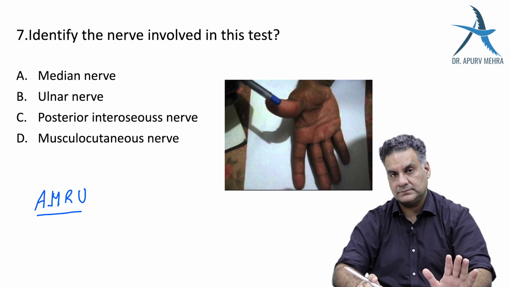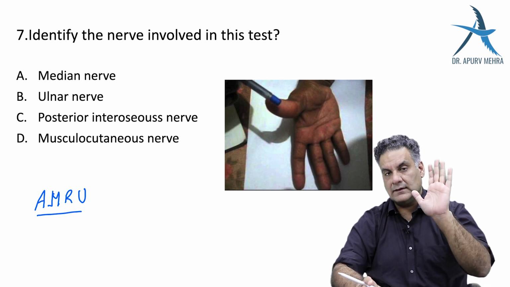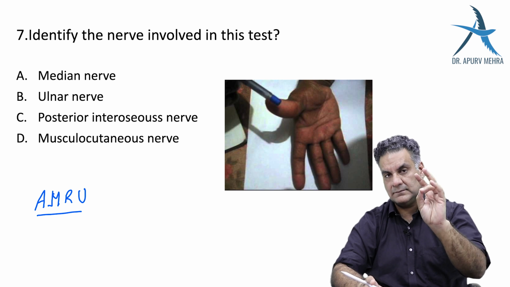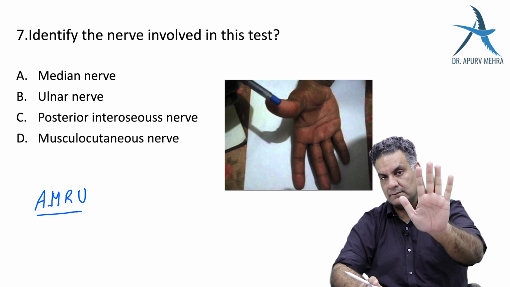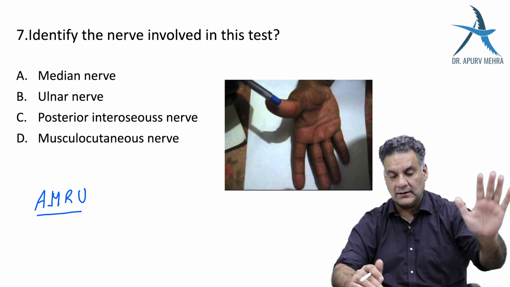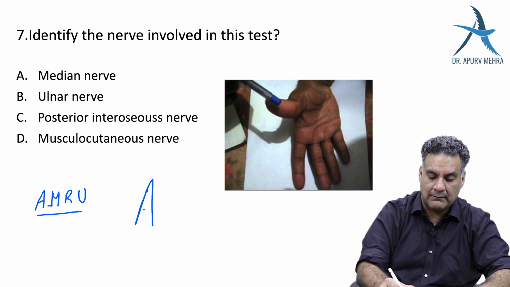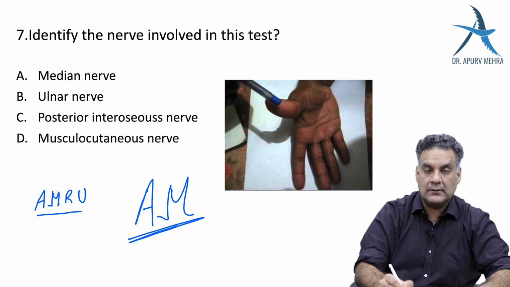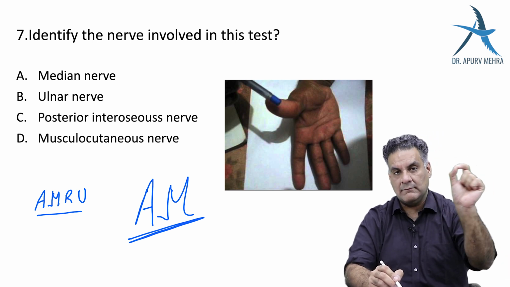And the last one, right? The median nerve is opposition. And if the median nerve is gone, the thumb is in the plane of the palm. This is called as ape thumb deformity, right? Remember, people confuse ape thumb with radial nerve. Don't do that. Remember my name, AM. Apoorv Mehra, ape thumb, median nerve.